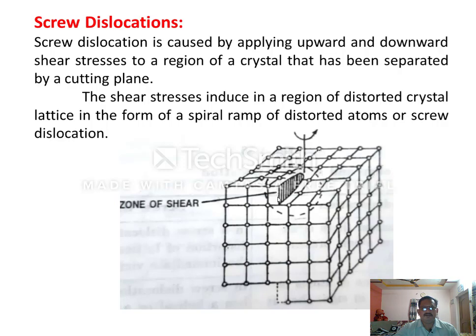This kind of distortion arises because of the shear stress, and the shear stress is due to the application of mechanical forces. It means a twist is given to the regular crystal, shear stress is induced, and because of it there is a distortion in the crystal lattice, and we can find a spiral ramp in the distorted position. That's why this kind of defect is called a screw dislocation.